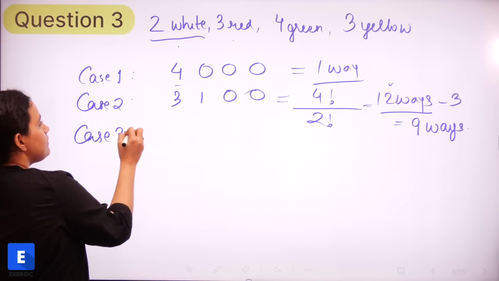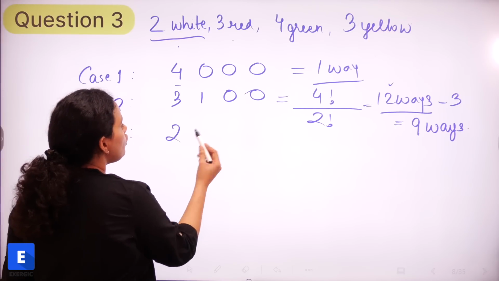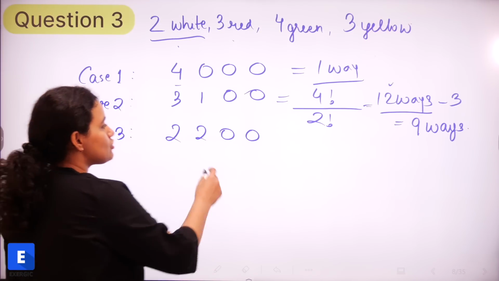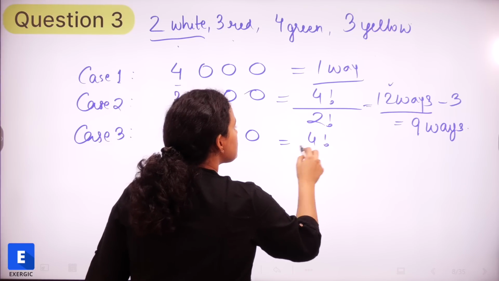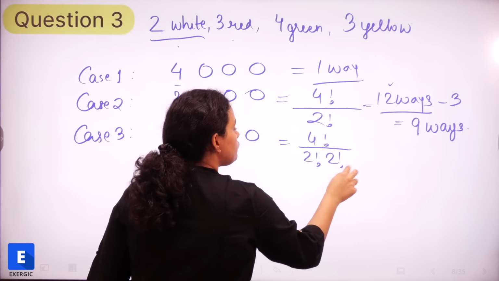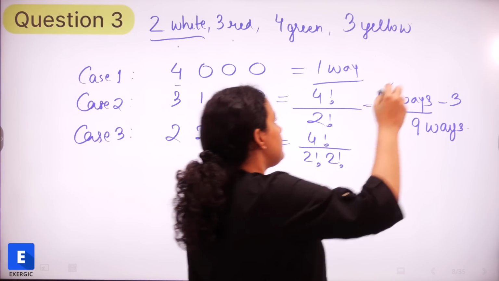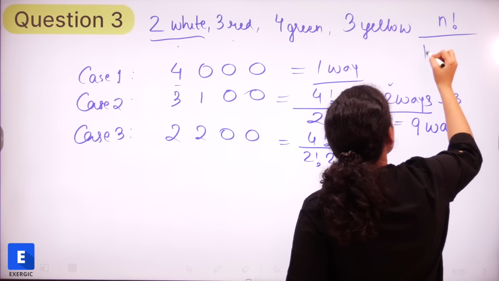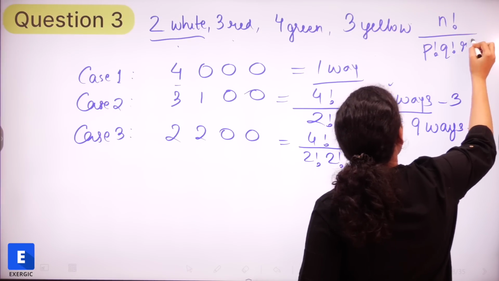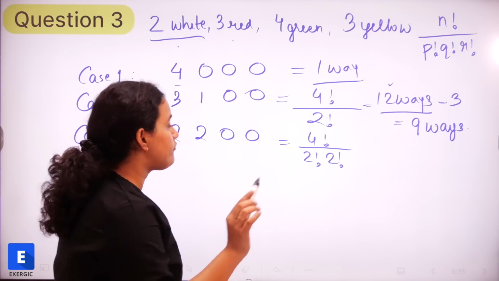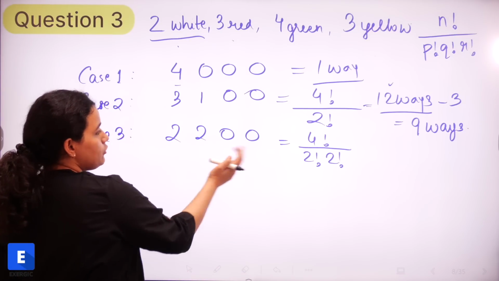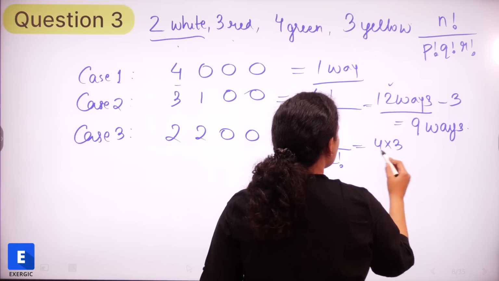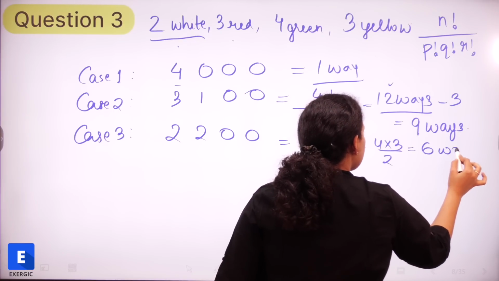Third case is again, how we can do? We can do, let's say, 2 of one color, 2 of another color and 0, 0. Again, how many ways by which we can do this? It's going to be 4 factorial upon 2 factorial upon 2 factorial. Same principle, that arrangement of n items or n articles of which p are similar, q are similar, r are similar and so on. Right? Same principle. So 4 factorial divided by 2 factorial divided by 2 factorial. So this is going to be 4 into 3, 2 factorial gets cancelled, 6 ways, right?